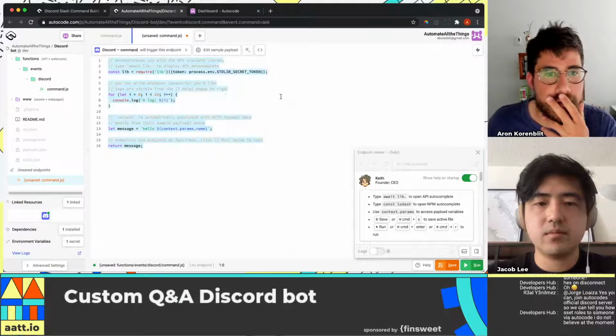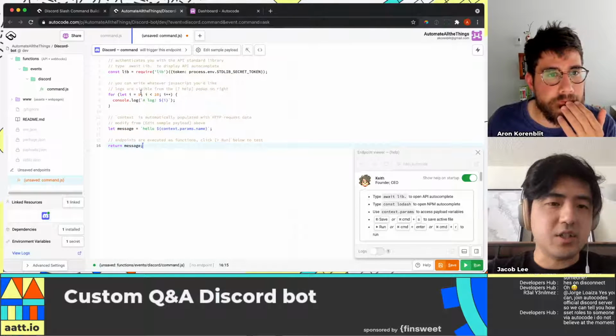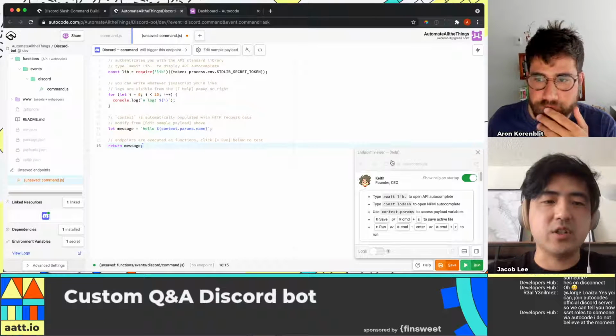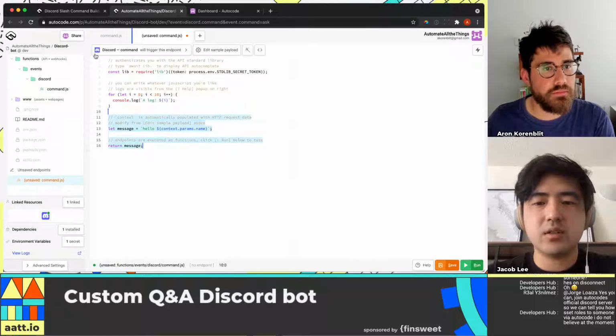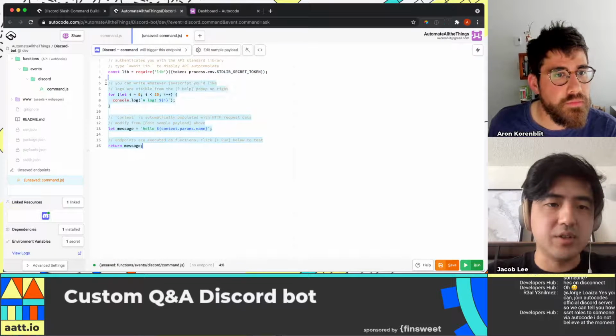Cool. All right, awesome. So there's some boilerplate code here, basically examples, but we can delete all this. Leave the console lib, actually. We'll still need that.